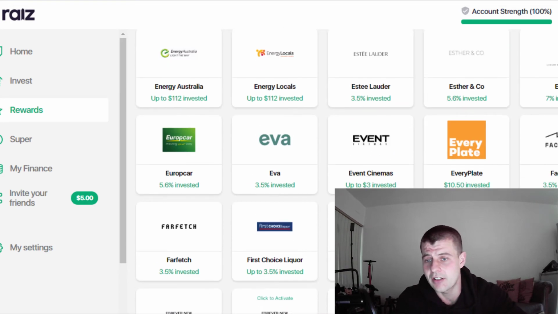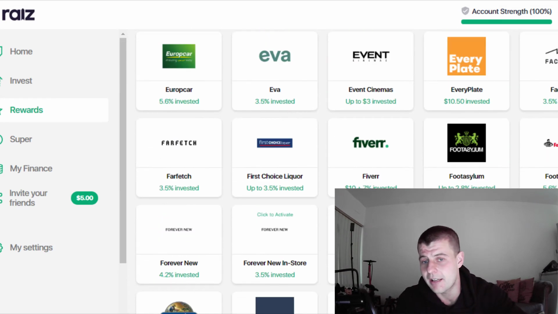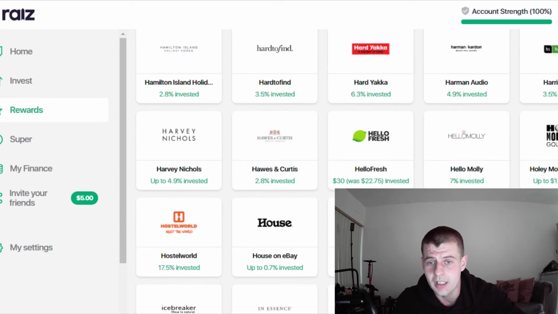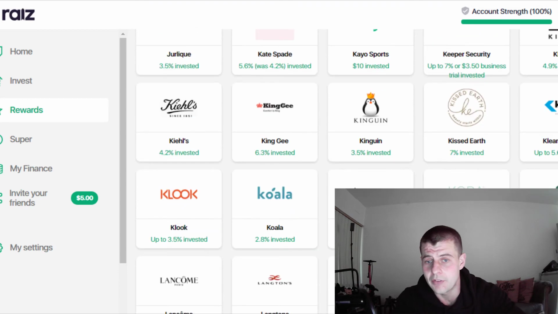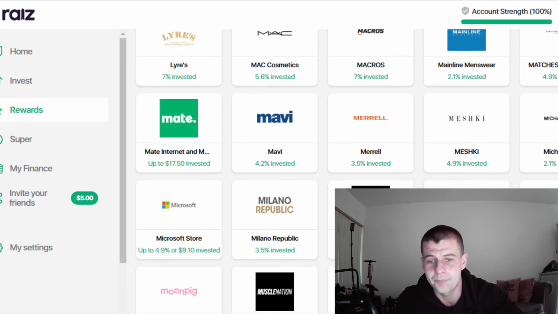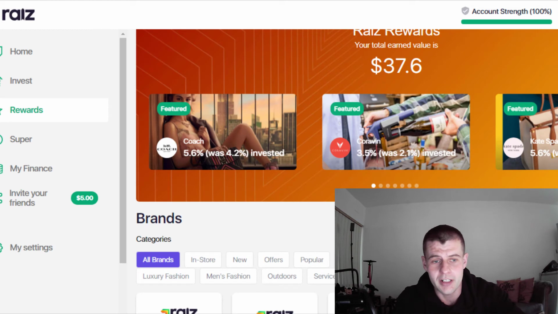So this is just a nice little way to get essentially the same benefits of a cashback credit card or something like that, okay? So I definitely recommend, if you're going to have a Raiz account, use the Raiz rewards program in the event you need to make a purchase online. I said don't make a special purchase just for the sake of getting cash back, okay? Be quite particular about this sort of thing. Alright, so that's Raiz rewards.